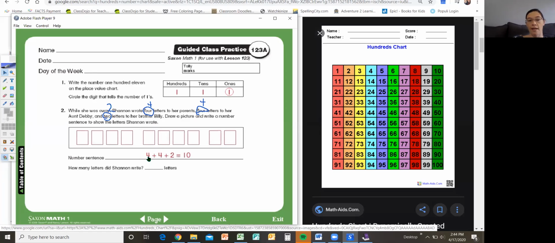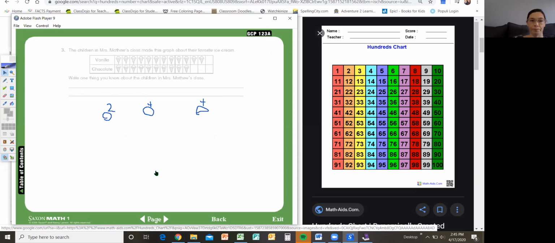And you can check your add-ins because there's a 4 here and a 4 here. Yep. 2 and 2. Yep. And so then we can count up our letters to see. 1, 2, 3, 4, 5, 6, 7, 8, 9, 10. 4 plus 4 plus 2 equals 10. How many letters did Shannon write? 10 letters. So you can write the answer there.